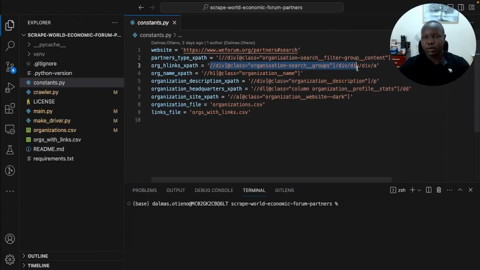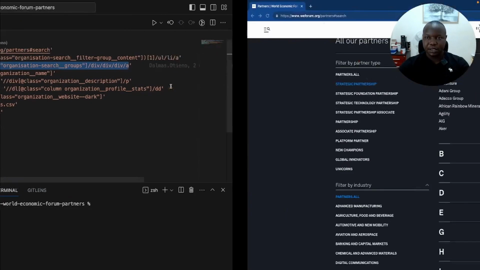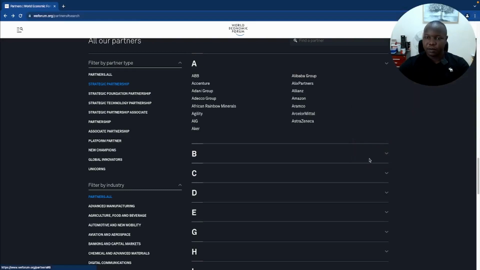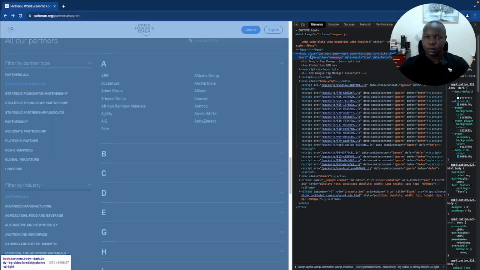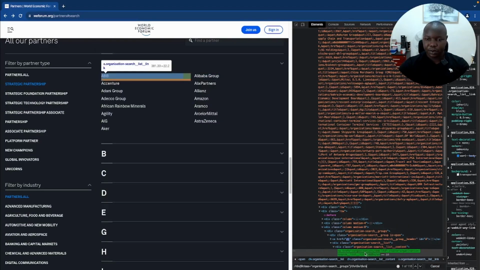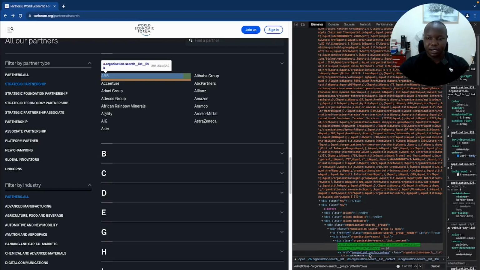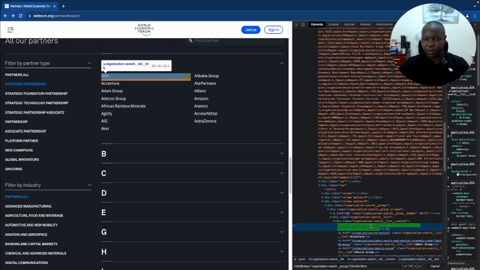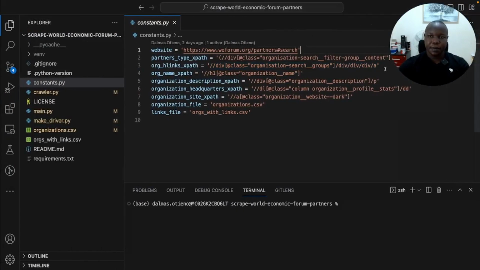We could try to copy this, go into developer tools, hit Control F, paste that XPath, and it will show you this item. So you can see the highlighted item on the right is the link, and you can see this is an anchor tag down here, and what we're looking for is the href of the anchor tag.